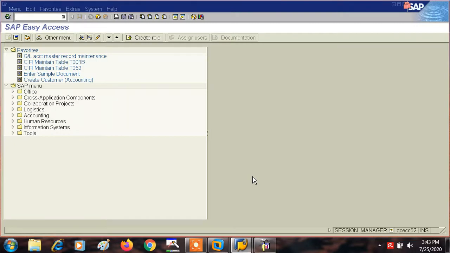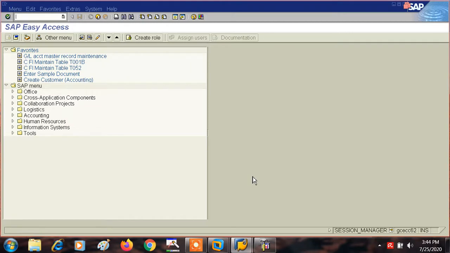Now if that financial record is related to a particular account type, be it vendor, customer, material, asset or general ledger, then that document is a document type of that particular kind of account type.